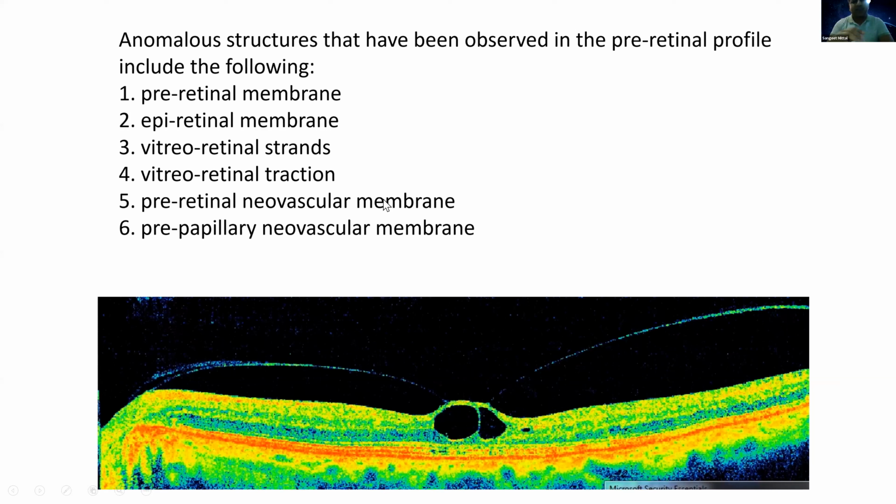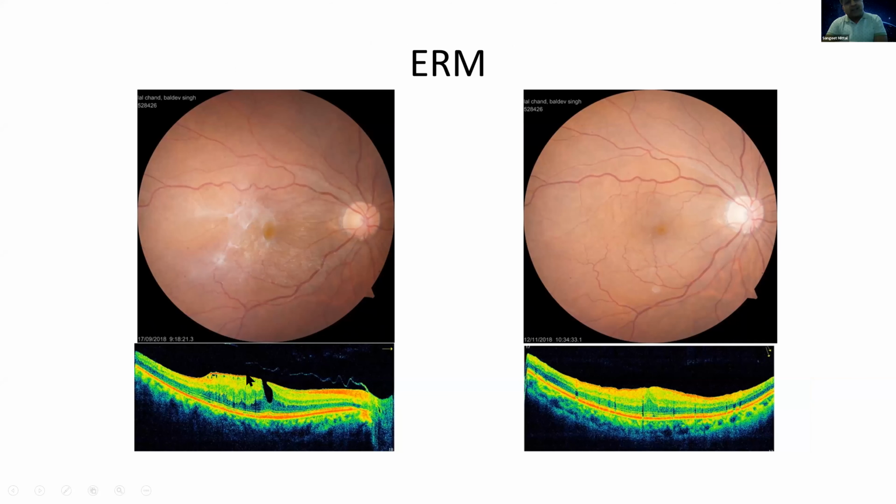So you see, this is a dark band, red colored band here. This is nothing else but silicone oil. But you have to be very careful in seeing the retinal area. You can see all these types of disturbances here. Or you can see an epiretinal membrane just above the retina. This was a fundus photograph, and in this lower scan you see the epiretinal membrane, and above that epiretinal membrane you can see a separate layer of posterior hyaloid in the pre-retinal space.